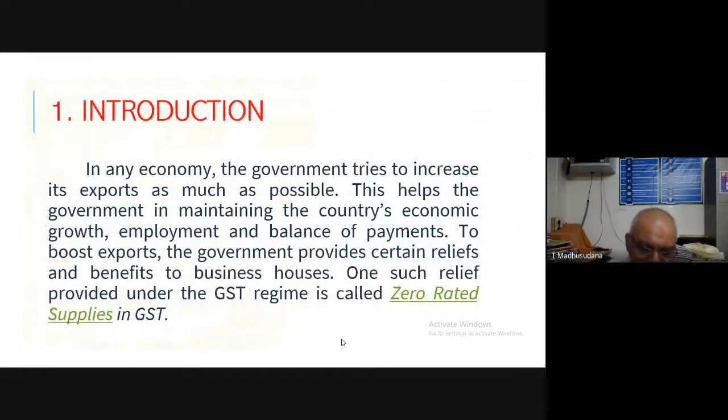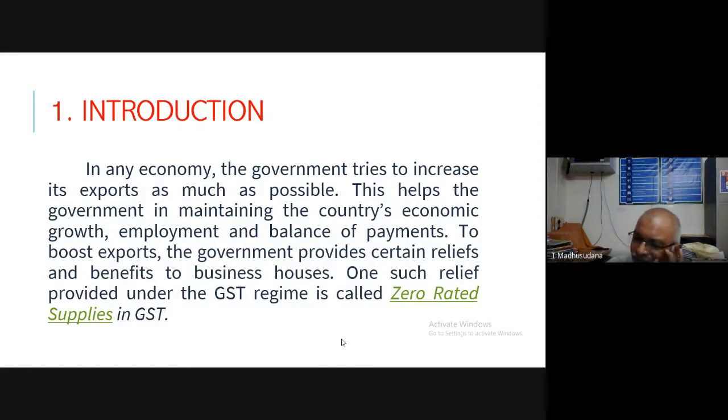In any economy, the government tries to increase its exports as much as possible. This helps the government in maintaining the country's economic growth, employment, and balance of payments. To boost exports, the government provides certain reliefs and benefits to business houses. One such relief provided under the GST regime is called zero rated supplies in GST.